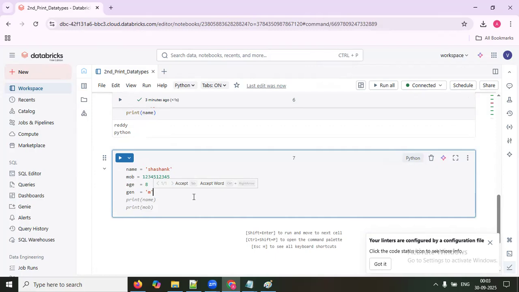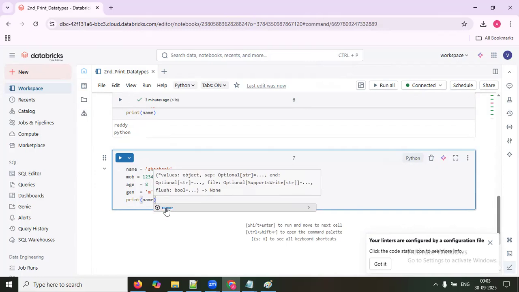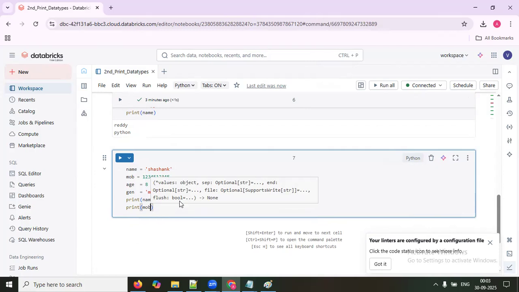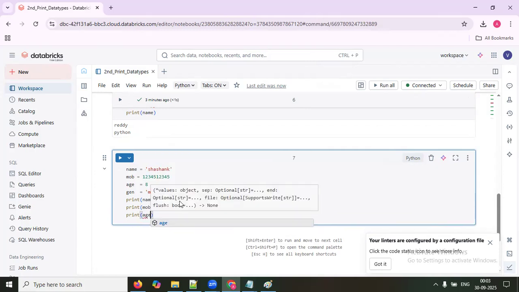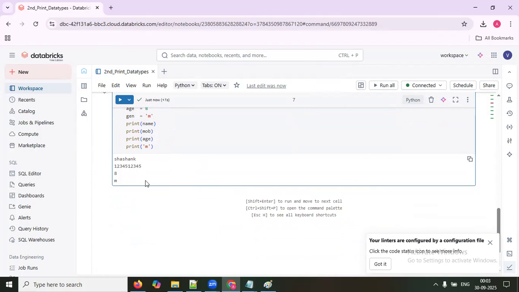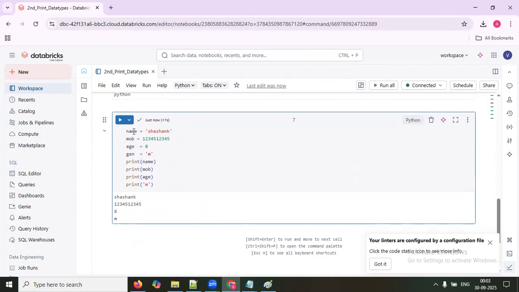Now, what you can tell? You can go and tell print name. What is the name? Shashank. Print mobile number. Print age. Print gender. Now, if you go and see, it is printing name, mobile number, age, and gender. Like this, what we call name, mobile number, age, gender, we call it as variables.